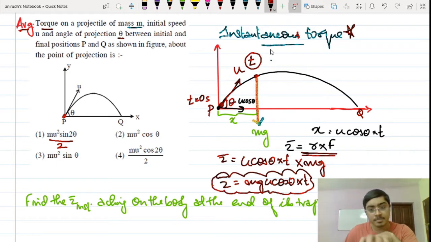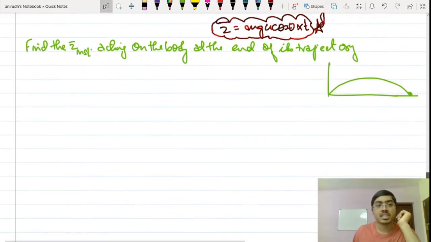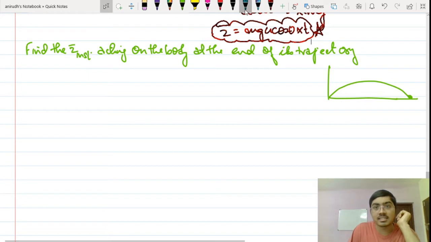With this particular formula, we can find the torque acting on the body when it is reaching any point in this diagram. We just need the time taken by the body to reach that particular point, that's all. So if this is understood, we can solve a question like this: find the instantaneous torque at that particular instant acting on the body at the end of its trajectory.